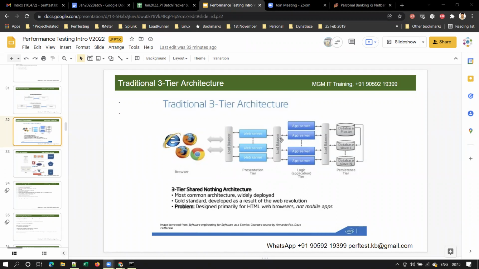Are we good here, guys? Web server, app server, and database server. Yes, sir. And what is the role? Okay, sir.